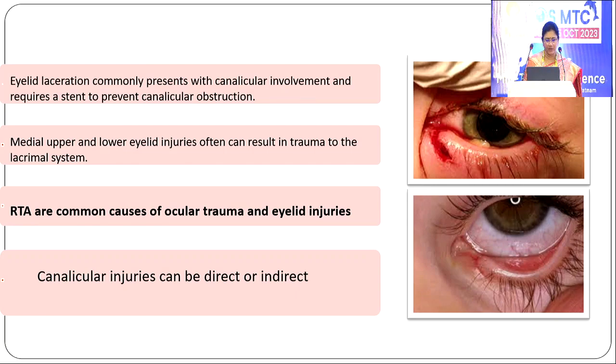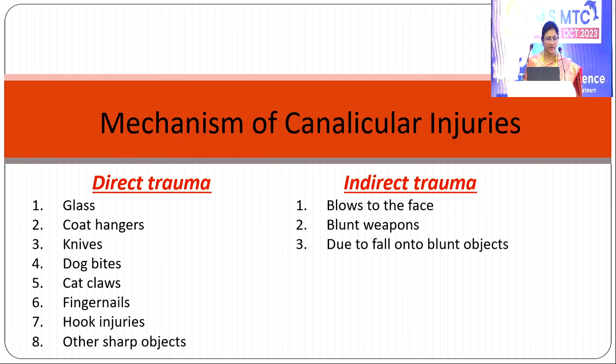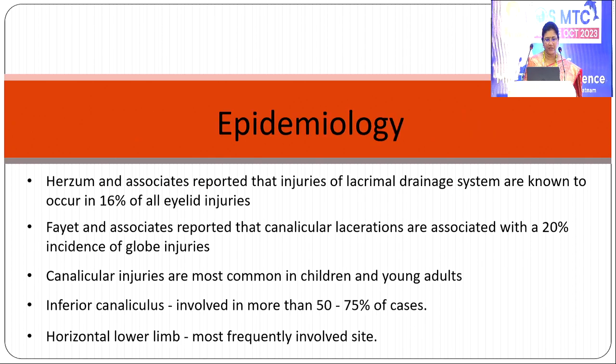Road traffic accidents are common causes of ocular trauma and eyelid injuries. Canalicular injuries can be direct or indirect. Direct: glass, coat hangers, knives, dog bites, cat claws, fingernails, hook injuries and other sharp object injuries. Indirect trauma includes blows to the face, blunt weapons, and falls on blunt objects.